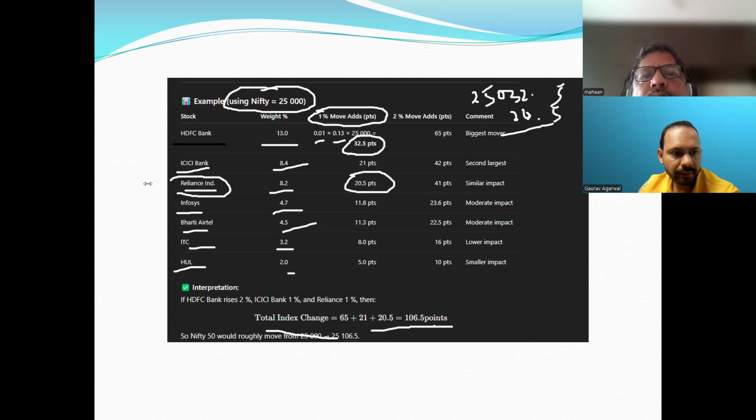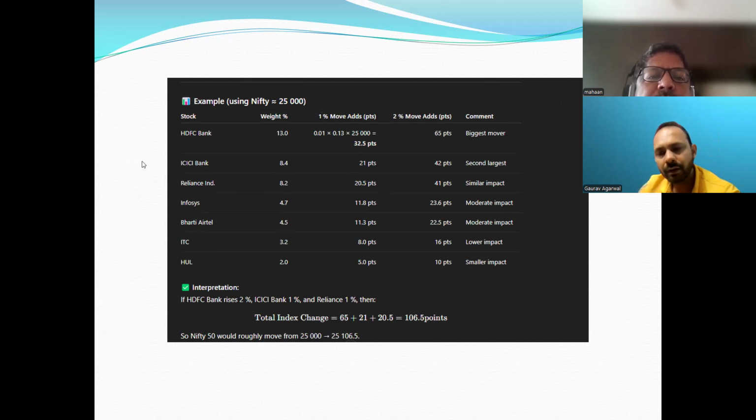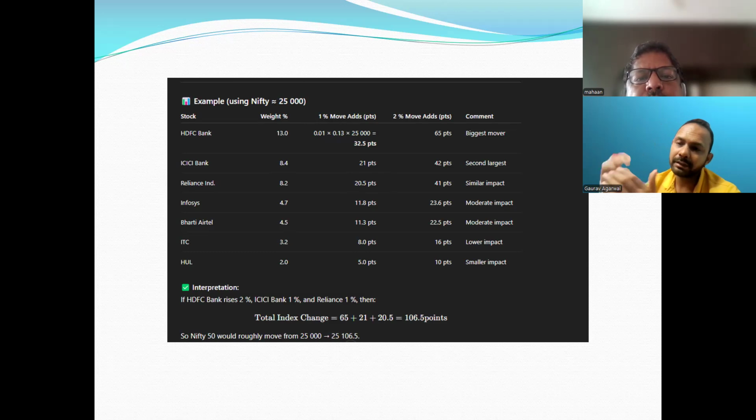Fine, this is clear. Yes, clear. How is it that Nifty is 25,000 and Sensex is 80,000? It depends on the stocks which are there, because in Sensex there are 30 stocks and here we have 50 stocks. So the percentage will be more in Sensex for each stock. Here the percentage may be less. So it all depends on the constituents of that index and the percentages they are given.